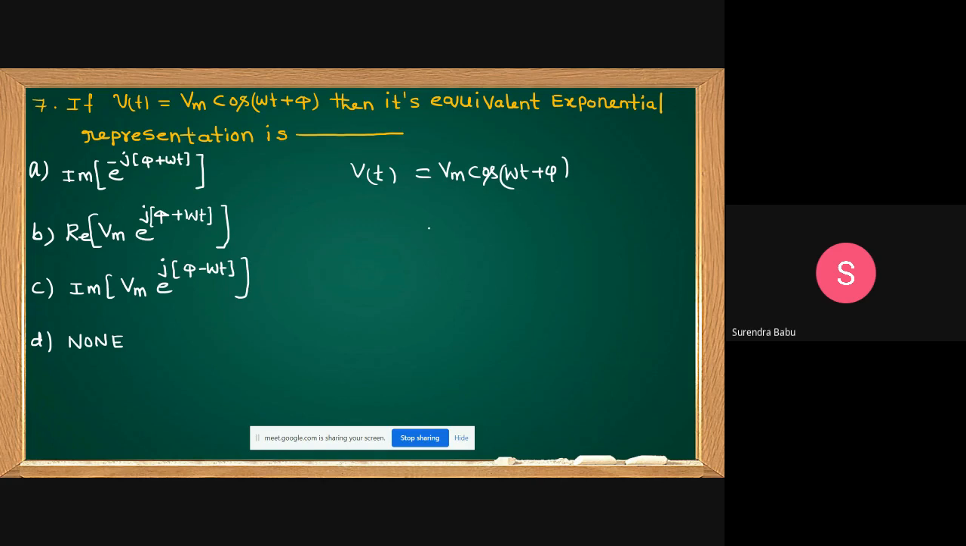How to write? If cos is there, you take the real part. If sine is there, you take the imaginary part of that one. Then you take the real part of the exponential form, friends. How to write in exponential form? Real part of Vm into e power j(omega t plus pi).